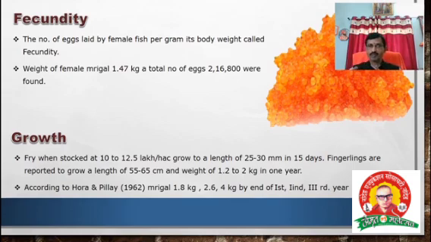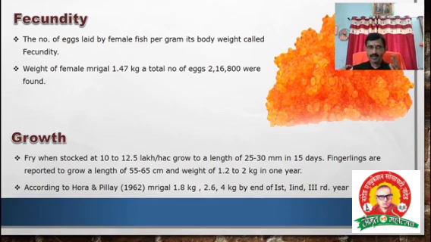This is the growth rate of mrigal. Fingerlings are reported to grow to 55 to 65 centimeters, at a weight of 1.2 to 2 kg in 1 year.